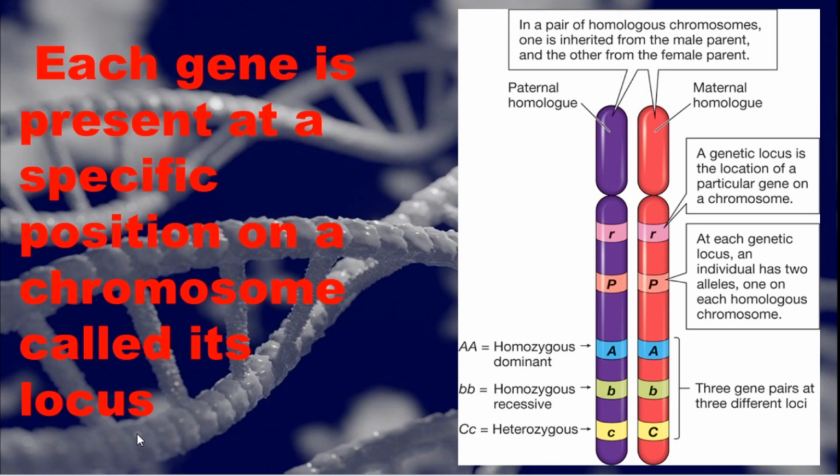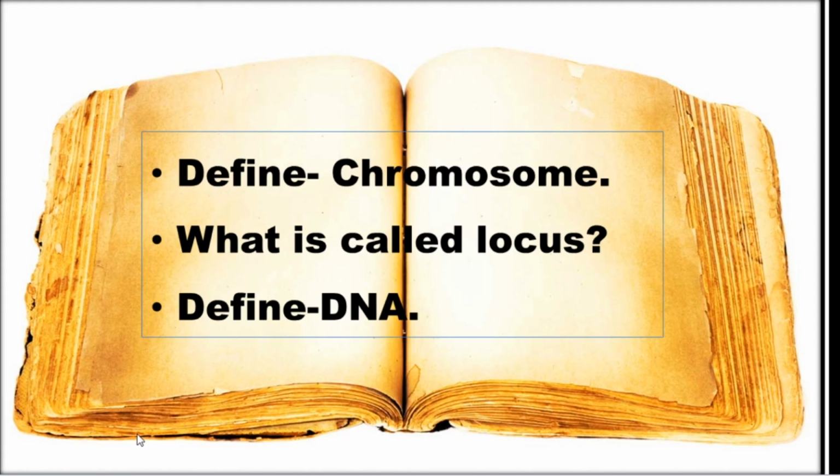So another 2 more questions. If all together they may ask us 4 more questions: explain chromosome, DNA and gene. So you have to explain what the chromosome is, what the locus is, what the DNA is. From this video you should know what a chromosome is. The chromosome is present inside the nucleus.